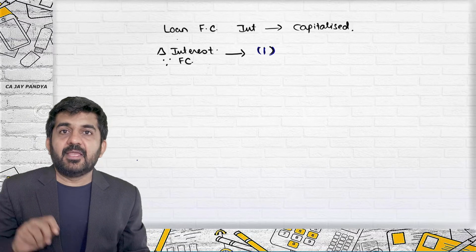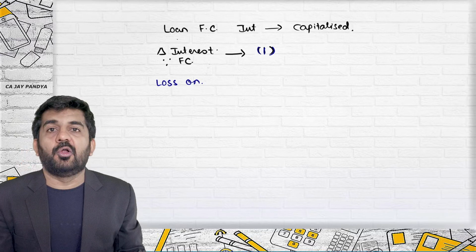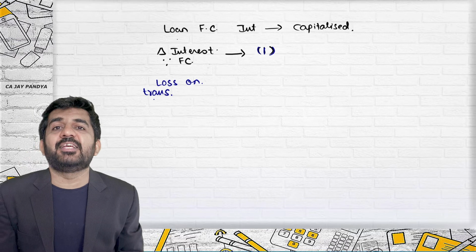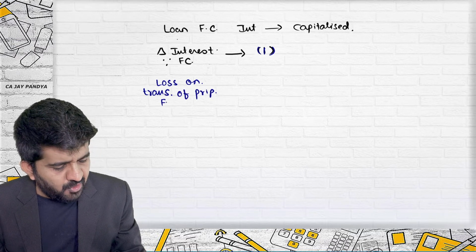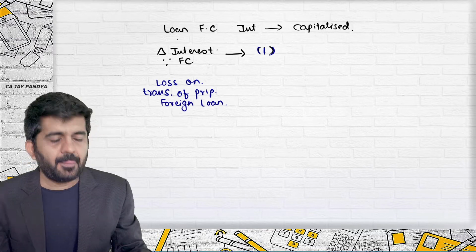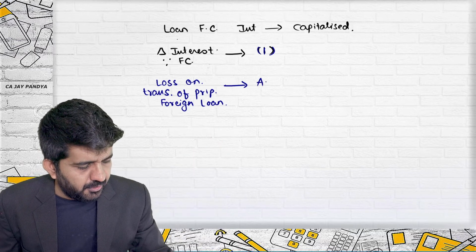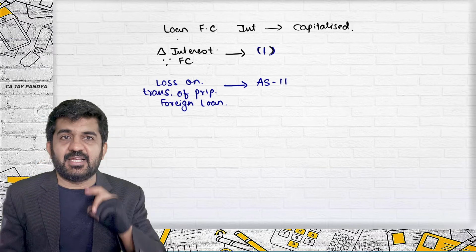There will be a loss on translation of the principal of a foreign loan, which we know how to calculate. We have learned AS11.